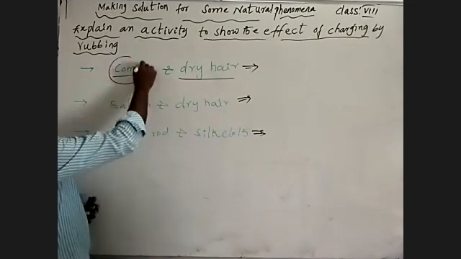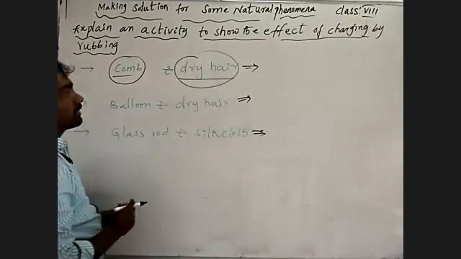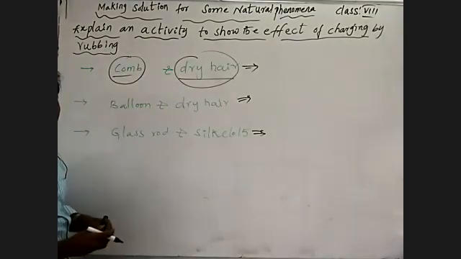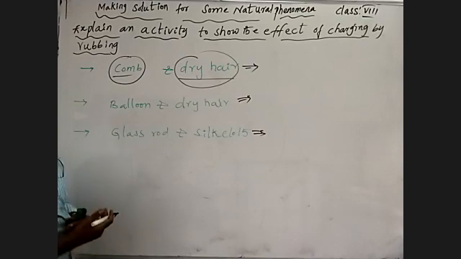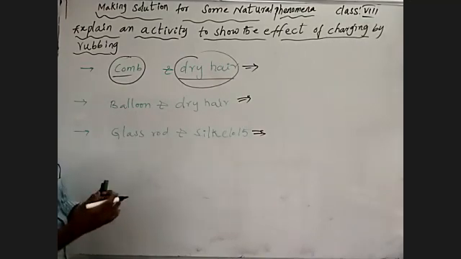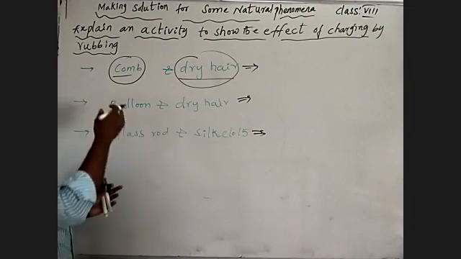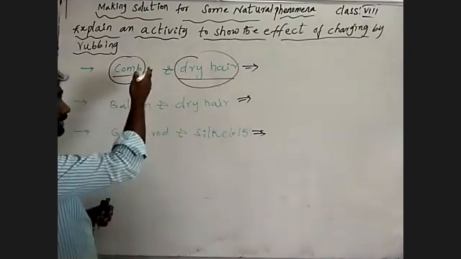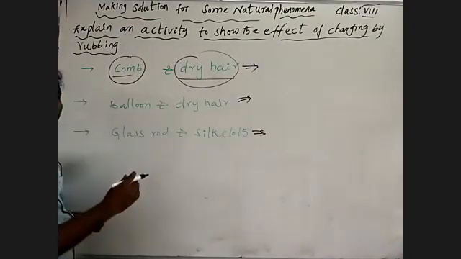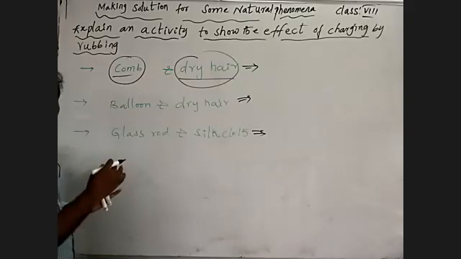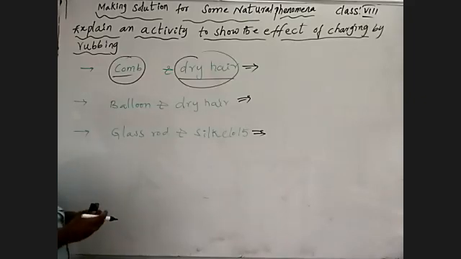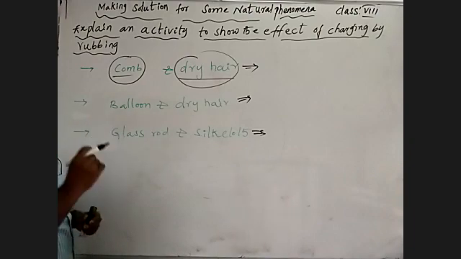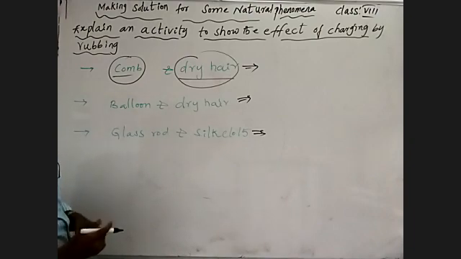The comb and dry hair are two different bodies rubbing against each other. After rubbing, we bring those rubbed objects near tiny pieces of paper, or tiny dried leaves, or tiny husk.